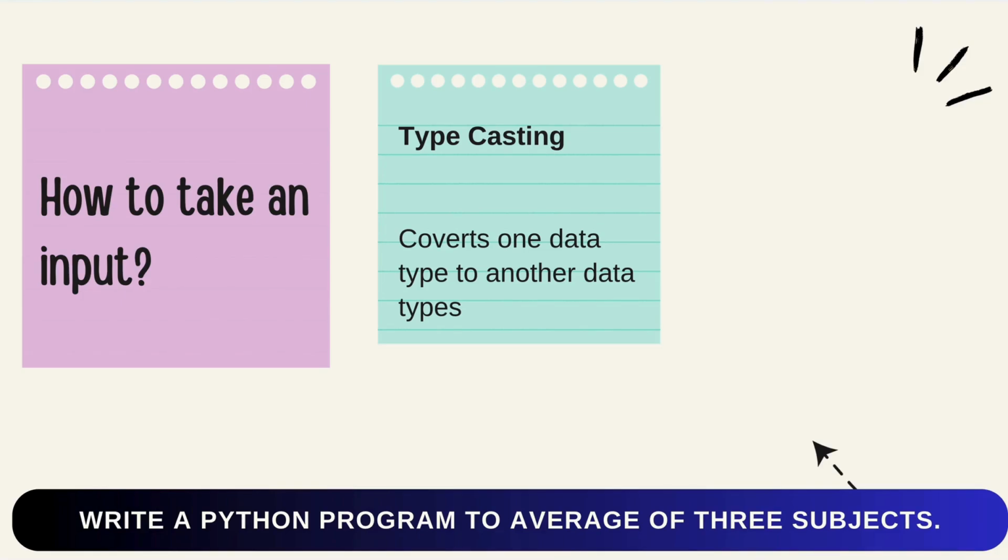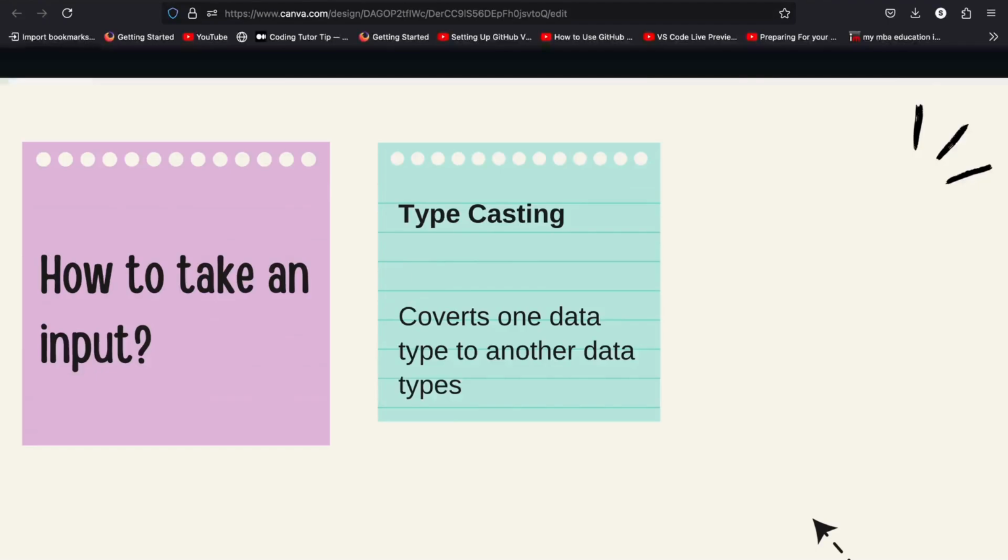Typecasting means converting one data type to another data type, just like integer to string or string to integer or integer to float or float to integer. Okay, so let's see with an example.